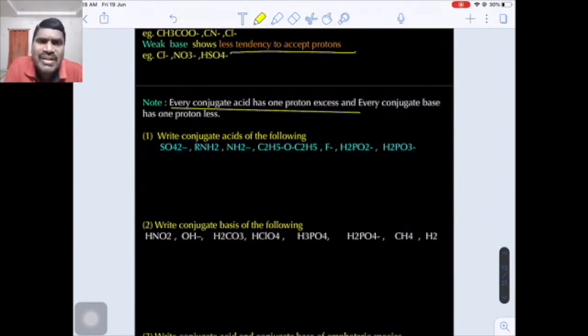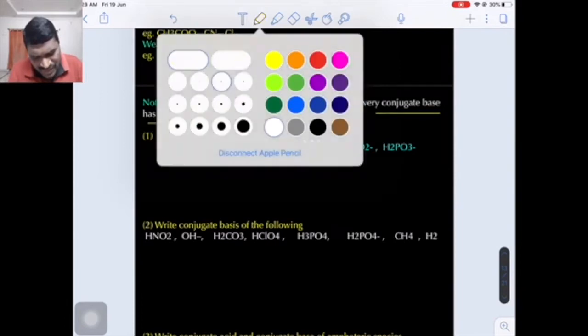Suppose the question says write the conjugate acid of the given species. If you add one proton to the given species, then you will get the conjugate acid. And one more important thing, every conjugate base has one proton less. This is the hint to write the conjugate acid and conjugate base. Okay. Now here there are some compounds given to you. Write the conjugate acids of the following.